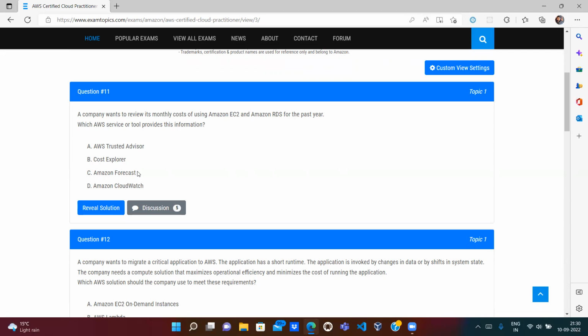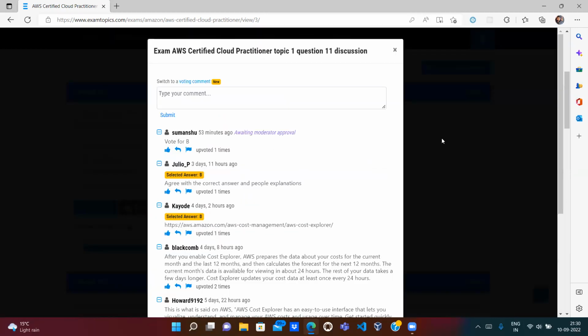Amazon Forecast is just to tell your forecast cost. Amazon CloudWatch Logs is to store the logs. So B looks correct. So the option is B.